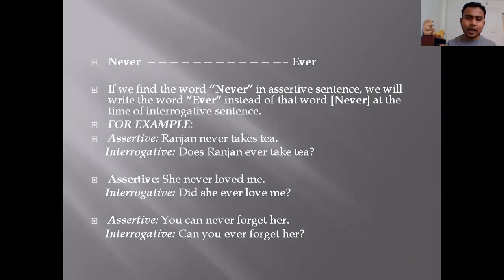So when helping verbs are given to you in the assertive sentence, that helping verb you have to use in the interrogative sentence as the starting word, and then the subject will be followed by it, and then never will become ever, and at the end question mark.